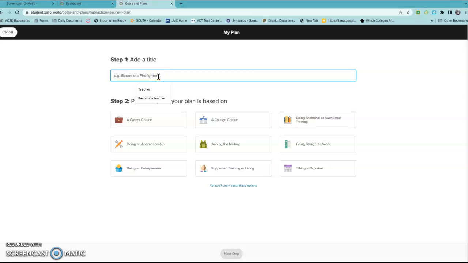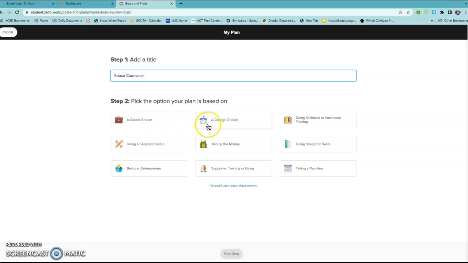Let's say after looking through my careers or whatever, I want to become, I'm going to do something that I know my pathways are going to show. So I want to become an abuse counselor. Okay. And pick an option that's based on your plan. So this is a career choice. For me, this is a career choice.